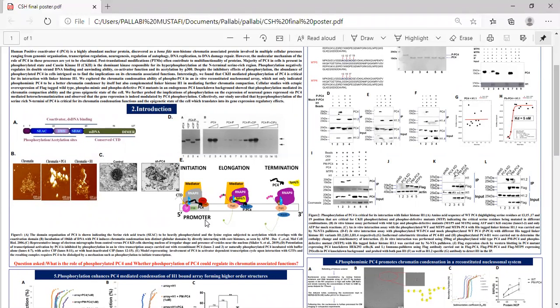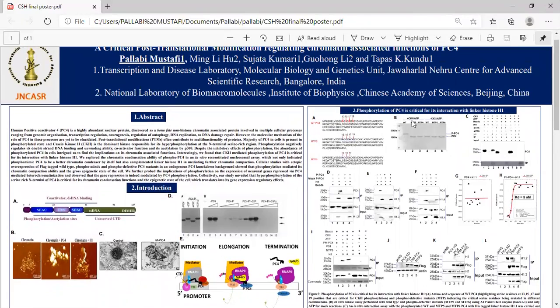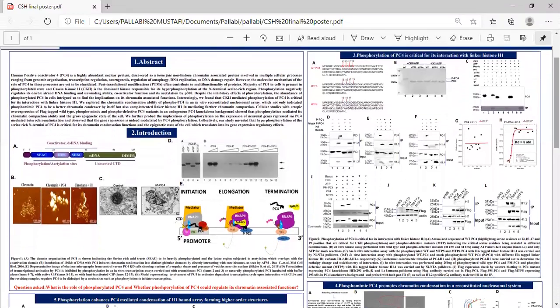But this protein is present in a heavily phosphorylated state, and the phosphorylated form of the protein inhibits its coactivator function, as shown in this in vitro transcription assay. Therefore, we wanted to ask why the protein is present in such a heavily phosphorylated state and what role it plays. Interestingly, we saw that the phosphorylation of this protein is actually important for interaction with linker histone H1, and it interacts with all the somatic histone variants only when it is phosphorylated.